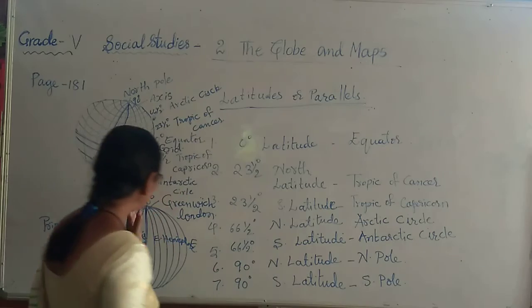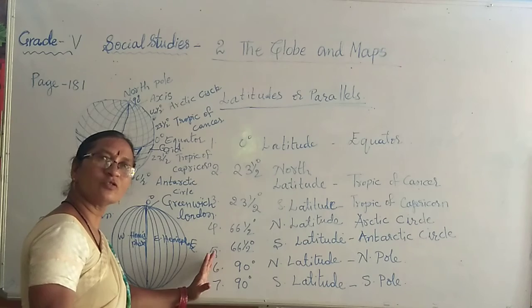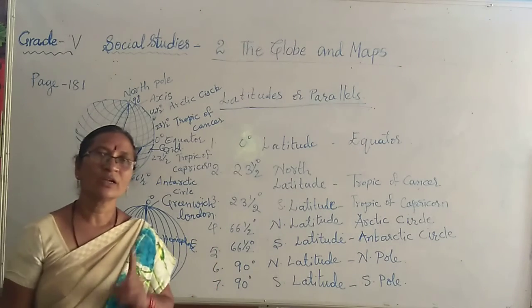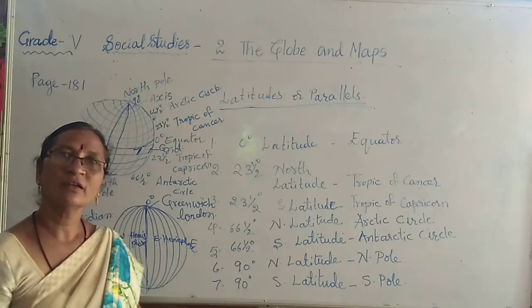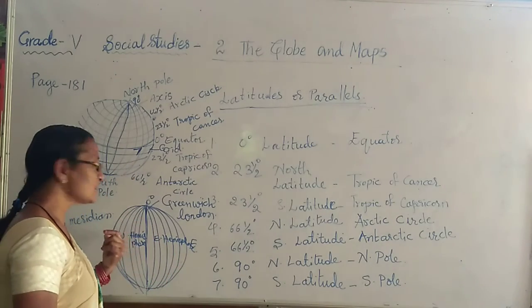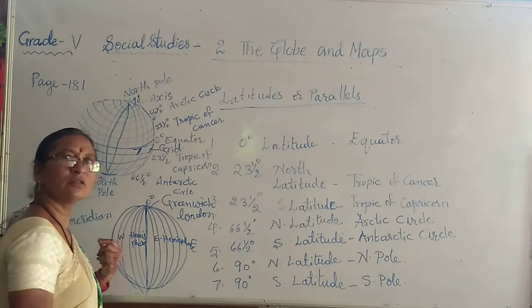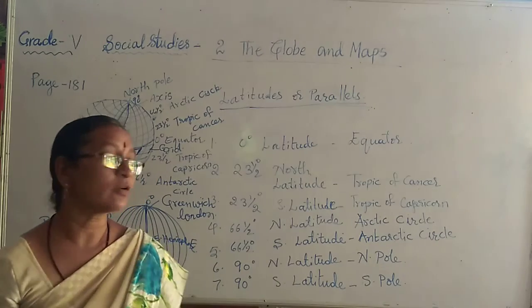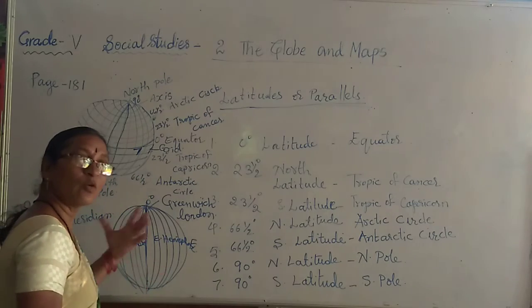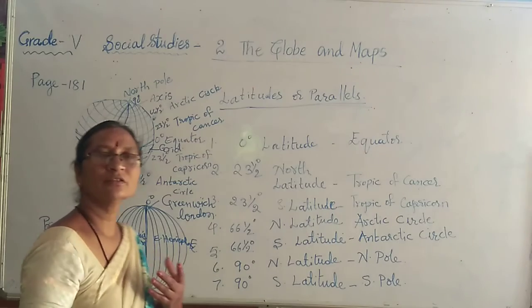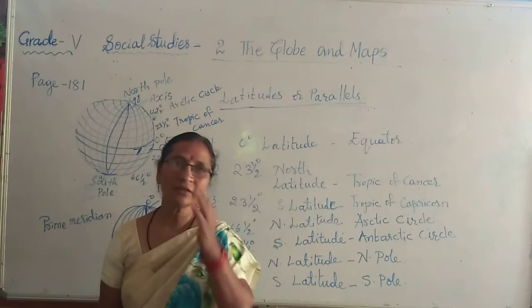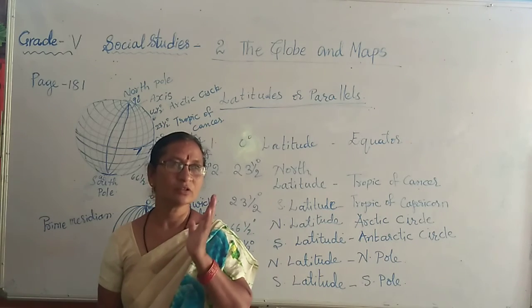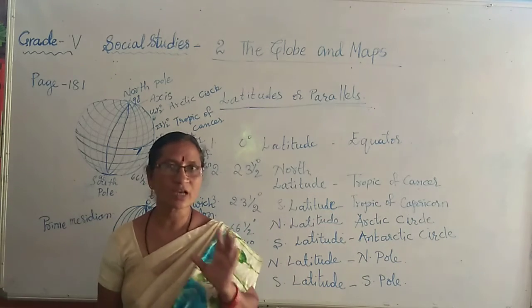From Greenwich longitude to the east, how many longitudes are there? There are 180 degrees of longitudes. And how many longitudes are there towards the west? Towards the west also there are 180 degrees of longitudes. Very good. And in total, how many longitudes are there overall? 180 plus 180 is equal to 360 degrees of longitudes.